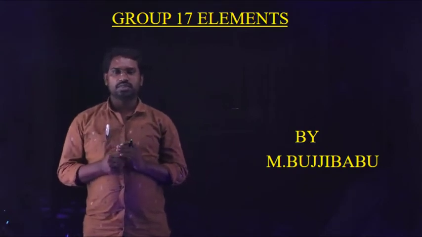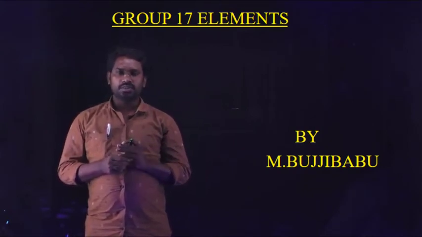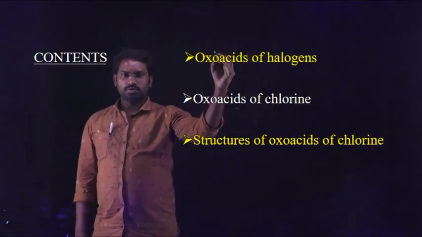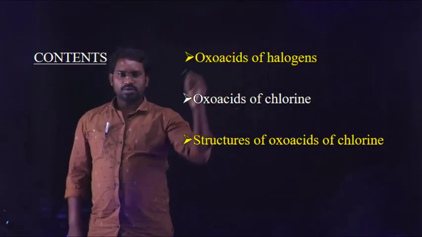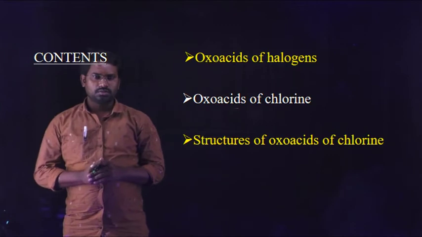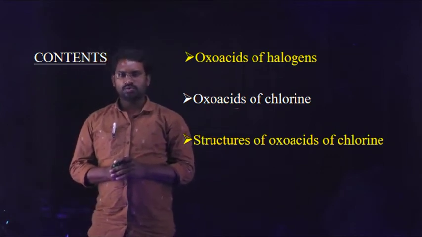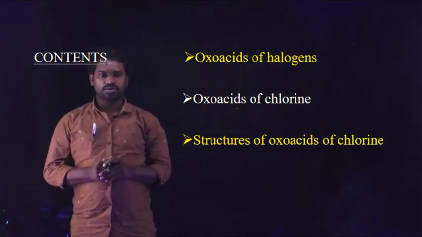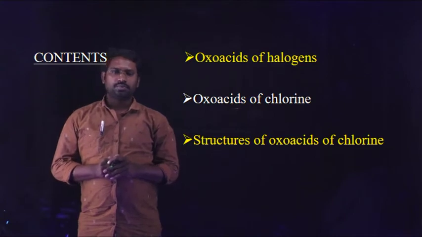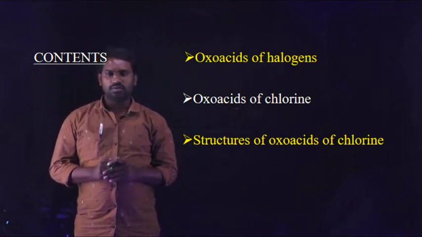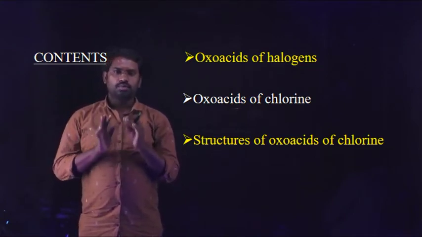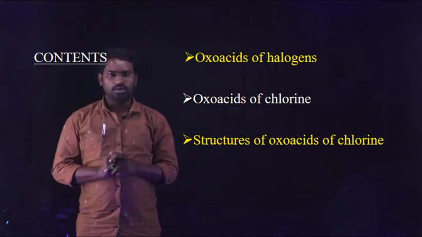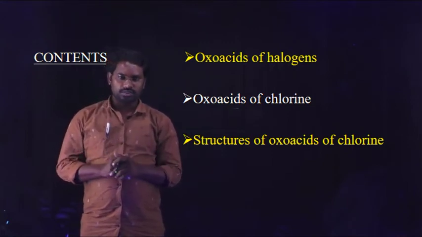So once we look at the contents present in this video: first one, oxo acids of halogens. Halogens are able to form different types of oxo acids except fluorine. The remaining halogens, that are chlorine, bromine, iodine, are able to form four types of oxo acids.